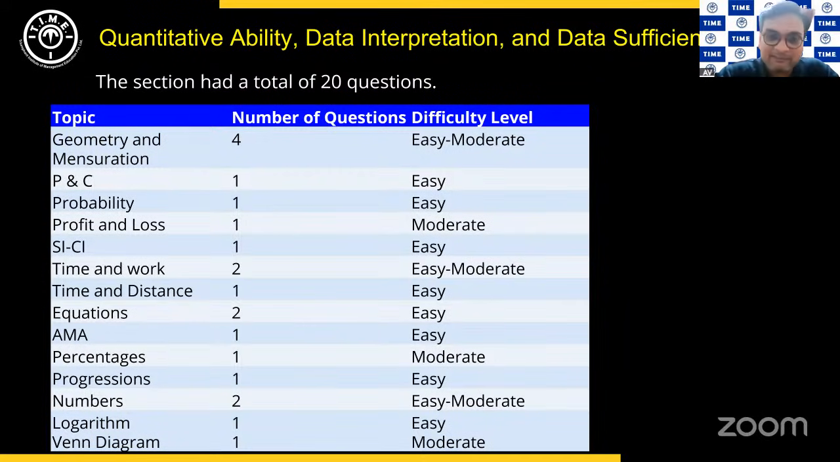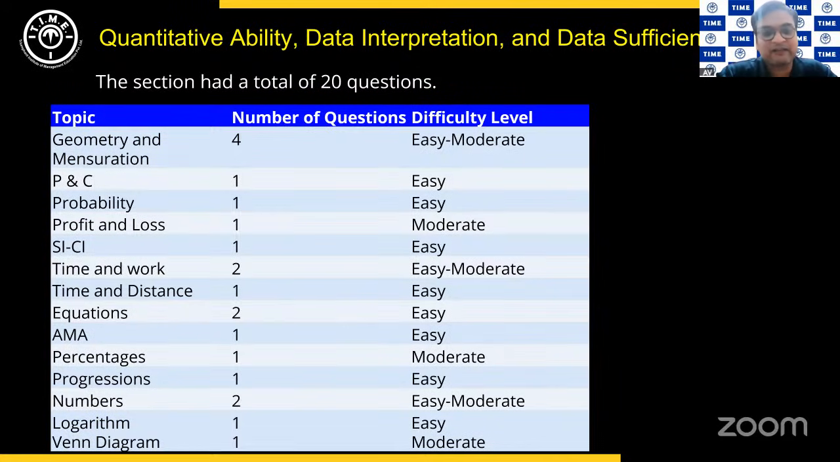In time and work, there were two questions. One was pipes and cisterns, and one was a regular time and work question. Now, if you have solved our handouts, if you're a part of the course, you would have found both the questions easy to manage. Not one, but both. Time and distance was a relatively easy question from trains and all.